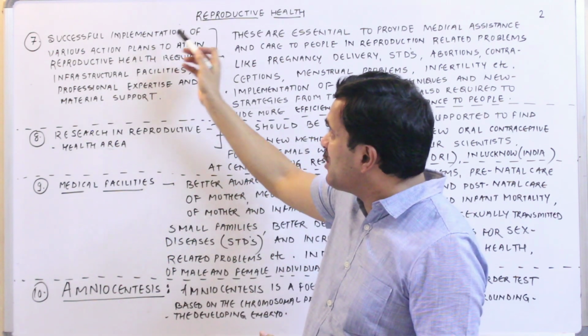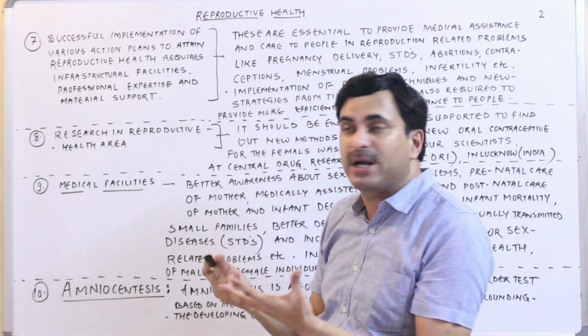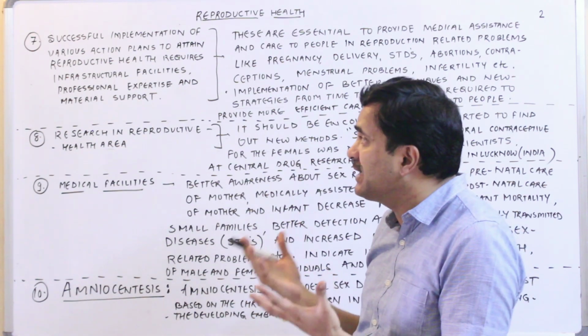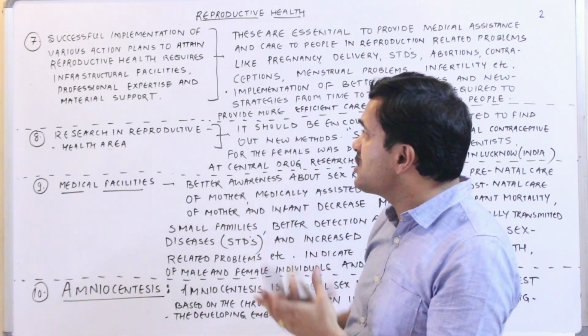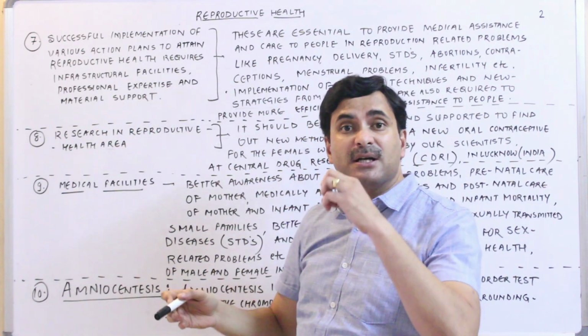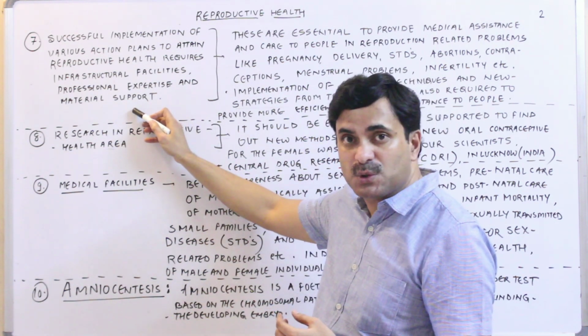For the successful implementation of the various action plans to attain reproductive health, we require infrastructural facilities in the form of big hospitals and all. Infrastructural facilities, professional expertise, meaning trained doctors and nurses, and material support also.